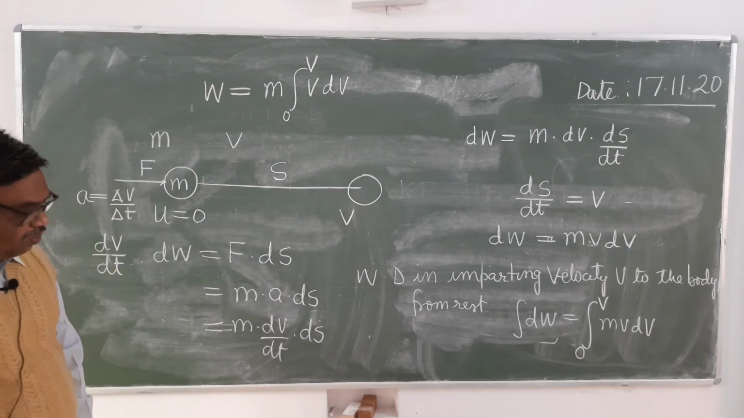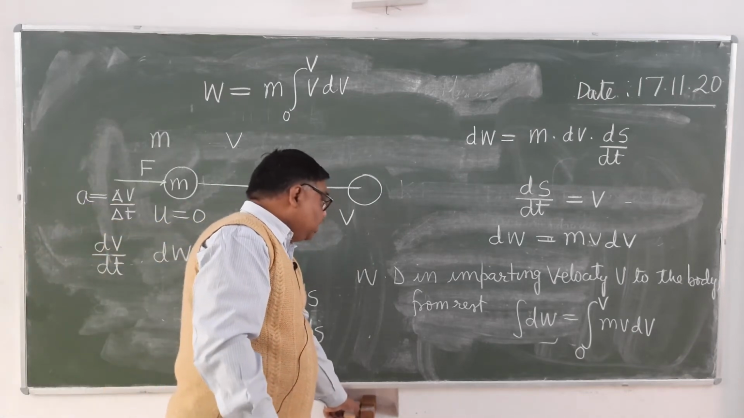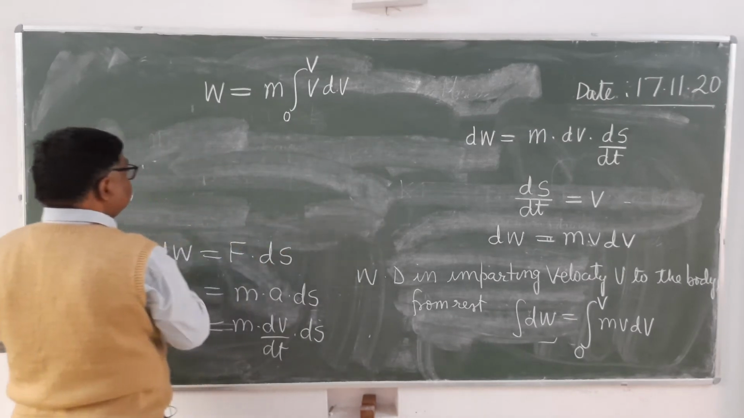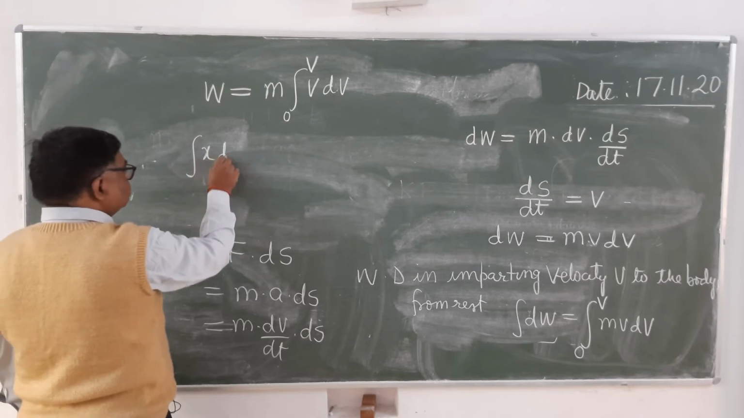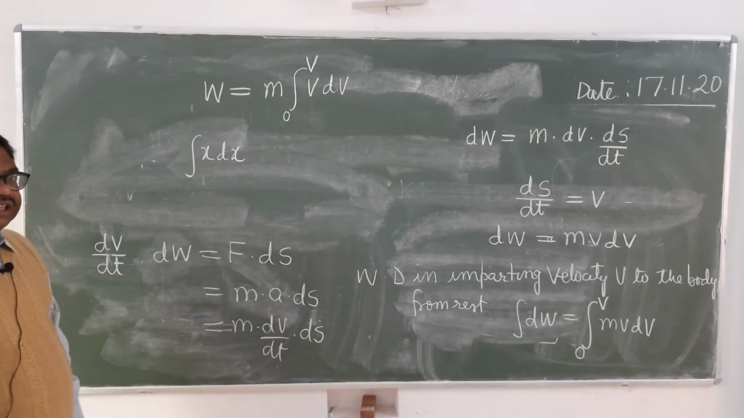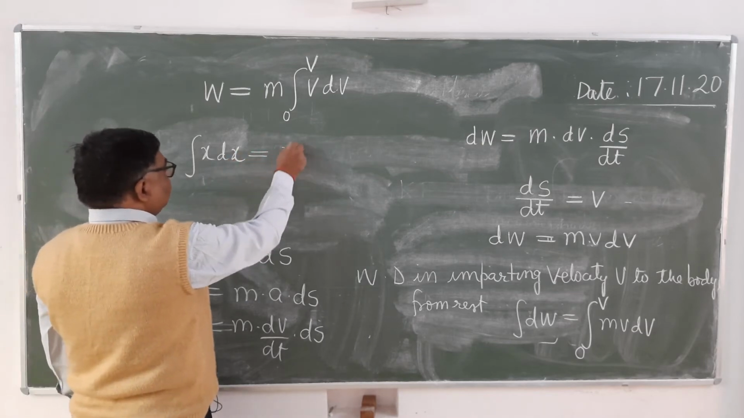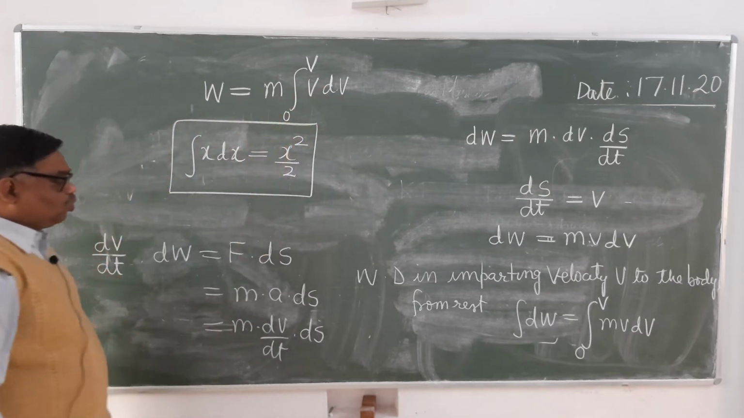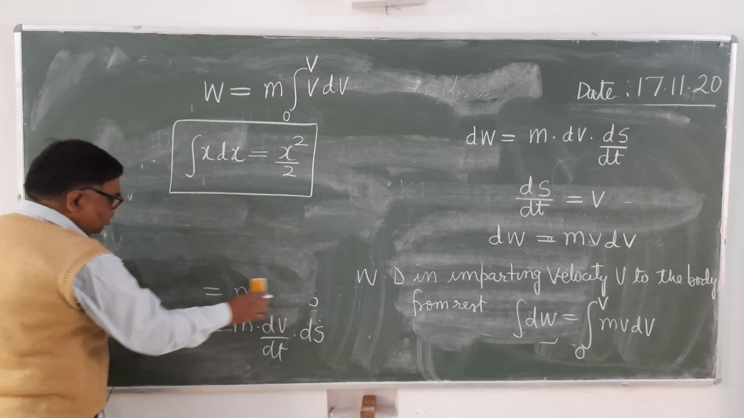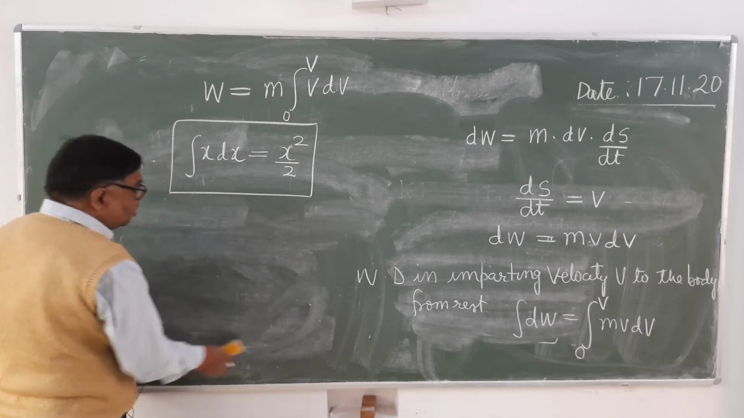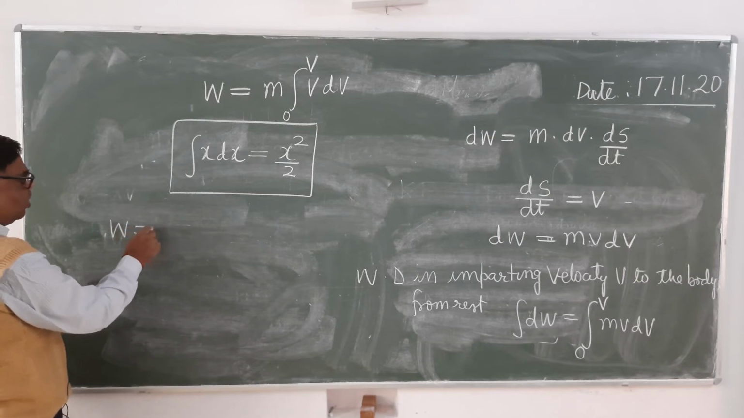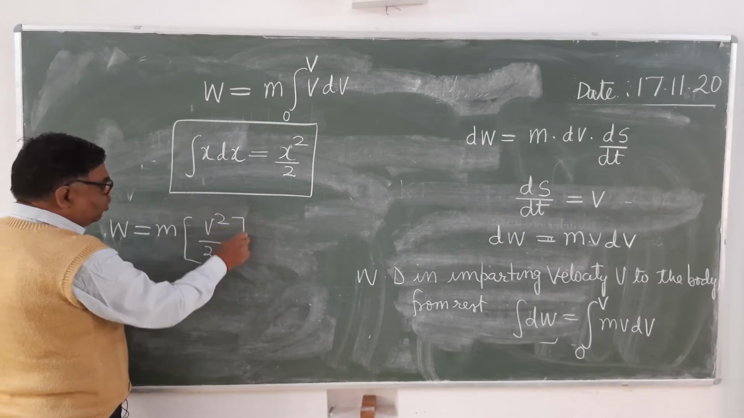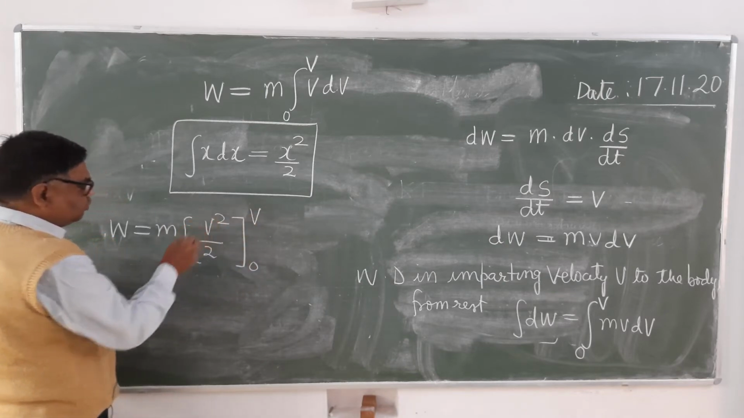And what will be integral v dv? As you know, this is one formula: integral x dx is equal to x square upon 2. It's clear. So integral v dv will be v square upon 2, and work done is m times integral v dv. The limit is from 0 to v. Now you substitute the limit.